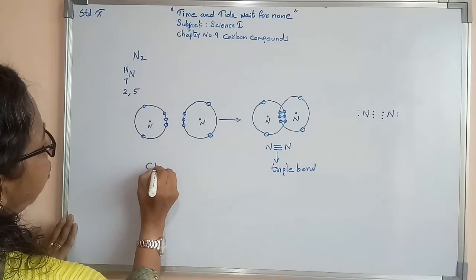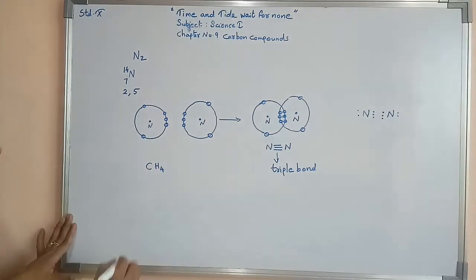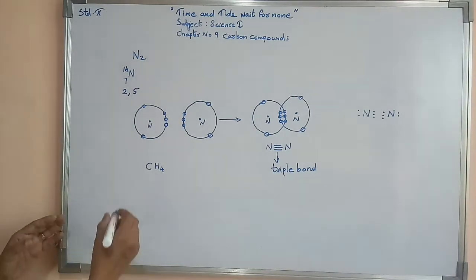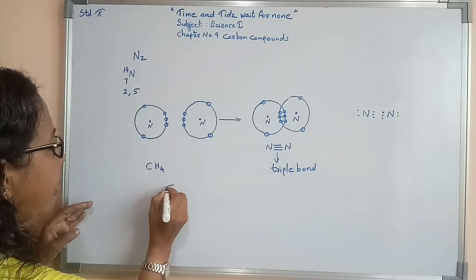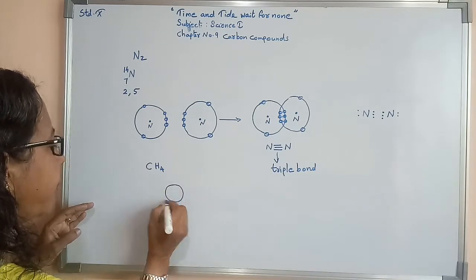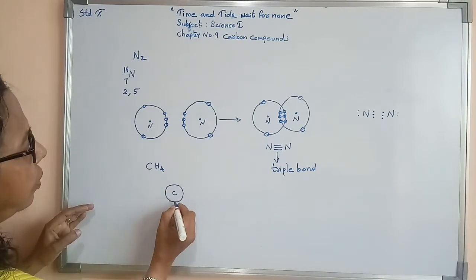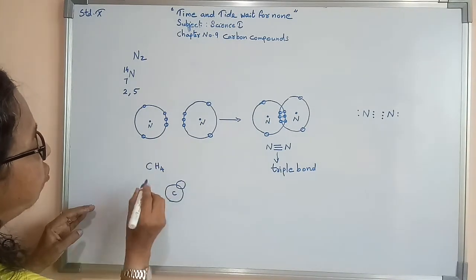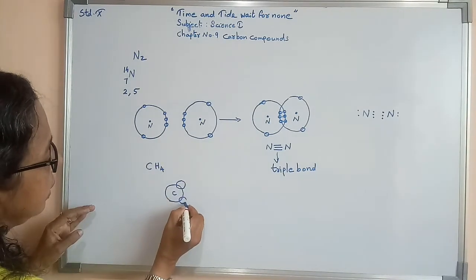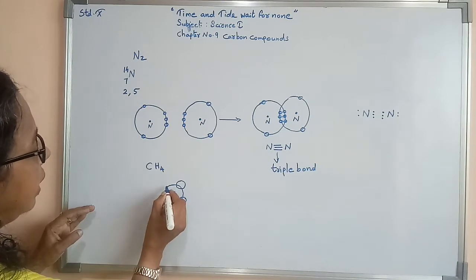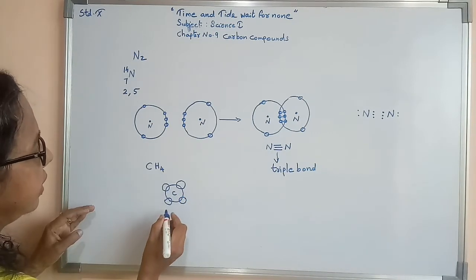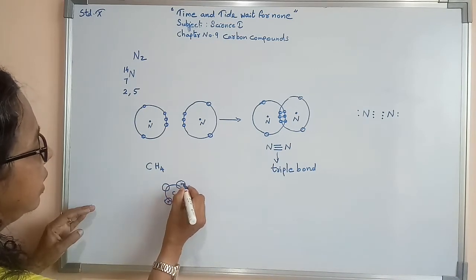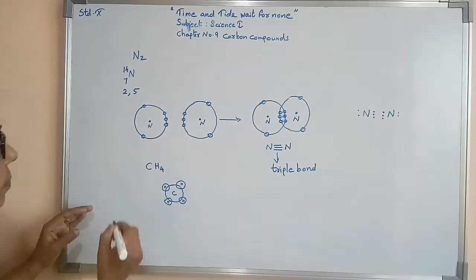Methane, its formula is CH4. Here is one carbon, with only the outermost orbit shown, sharing with 4 hydrogens. So here one hydrogen, here another hydrogen, here another hydrogen, and here another hydrogen.